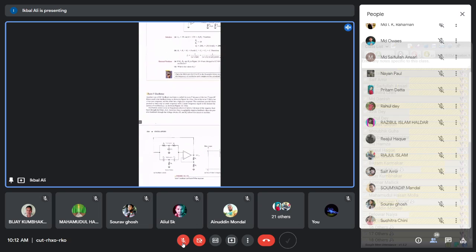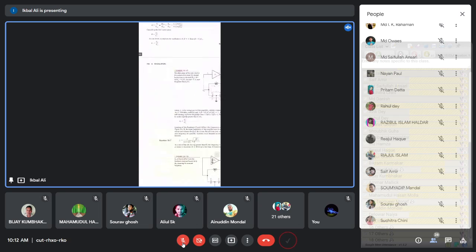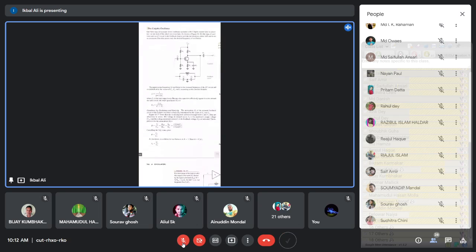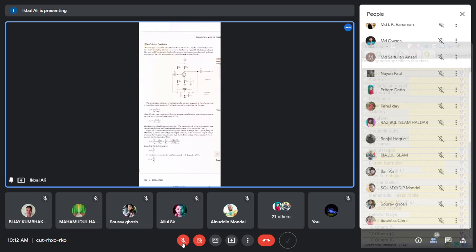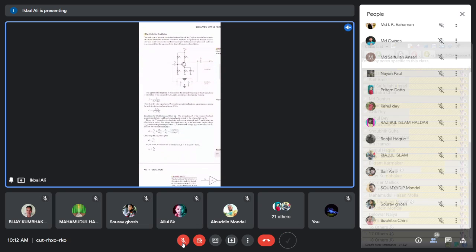The two oscillators we have discussed are the Wien-Bridge oscillator and the phase shift oscillator. In these oscillators, the beta network is of RC type, that means resistance capacitance type. We have seen how the Wien-Bridge oscillator has a series RC and then a parallel RC connected in the beta network. In case of the phase shift oscillator, you have 3 RC sections, each shifting the phase by just less than 90 degrees, to achieve the 180 degree phase shift.